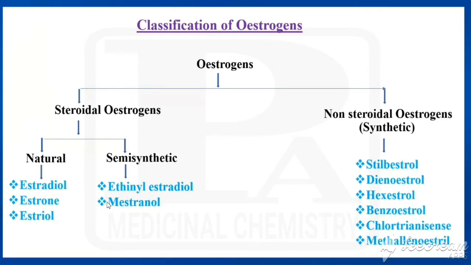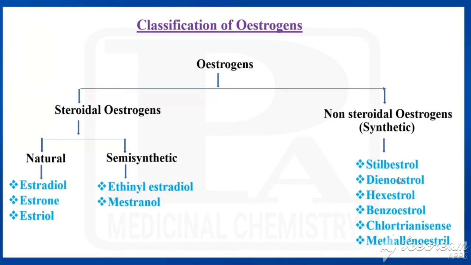Why are they called steroidal estrogens? They have the basic nucleus of steroid, that is, they should have the cyclopentanoperhydrophenanthrene ring. What is the other type of estrogen? That is called non-steroidal estrogen, otherwise called synthetic estrogens. What are the examples under that? Stilbestrol, dienestrol, hexestrol, benzestrol, chlorotrianisene, methallenestril.